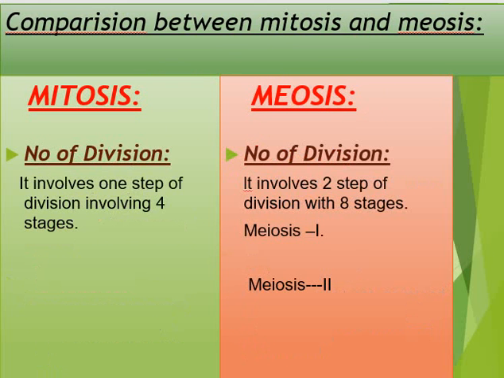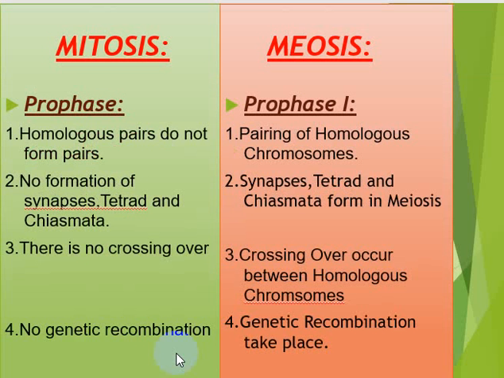Well, the next thing is the number of divisions. Mitosis is basically a one-step division. It is technically a one-step division, and that one step consists of 4 stages. On the other hand, meiosis is a 2-step division containing 4 plus 4, 8 stages. The next difference is prophase and prophase 1.